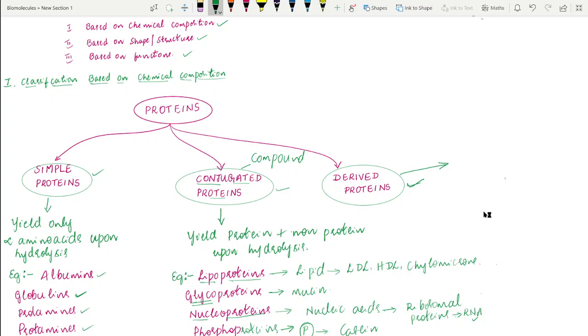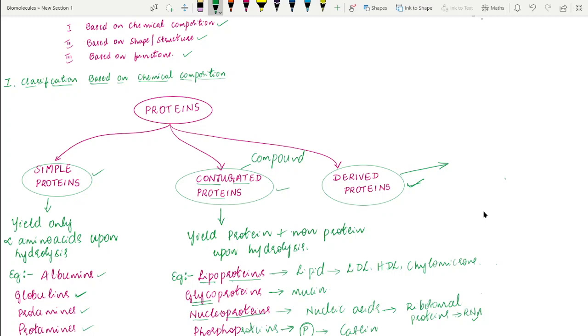We all know that proteins are sensitive to temperature, change in pH value, and change in ionic concentration. In the presence of some salts or some organic compounds they undergo denaturation. Whatever products are obtained when the proteins are subjected to these conditions are called derived proteins.